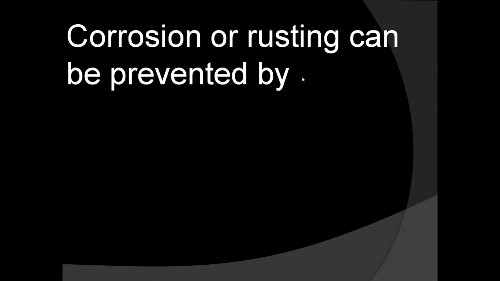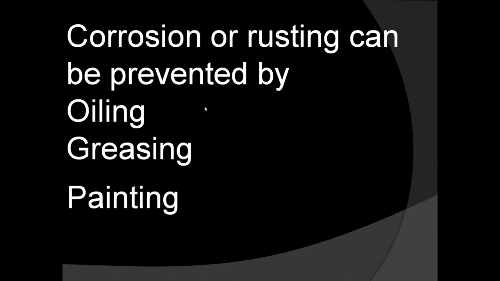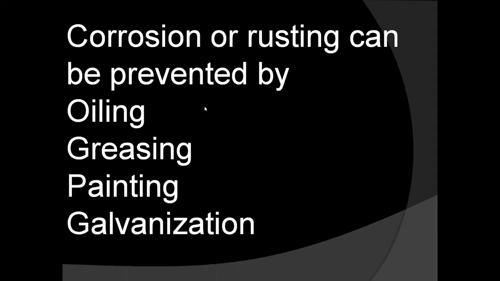Now, we know that corrosion is very dangerous. The corroded iron article or any other metal items cannot be used, and it may also result in accident. So this corrosion or rusting must be prevented, isn't it? So how to prevent this? Yes, we can prevent this corrosion or rusting by oiling, by greasing, by painting, by galvanization.